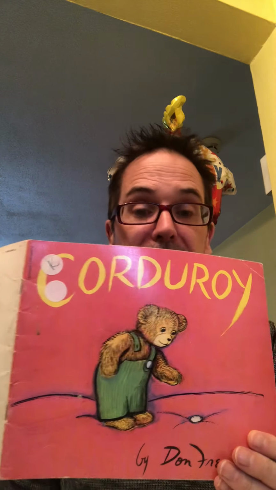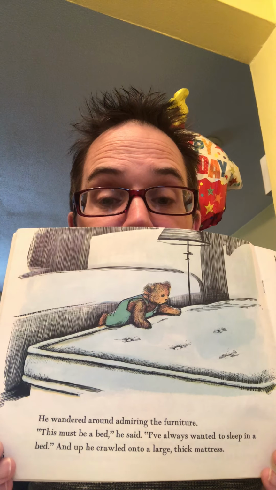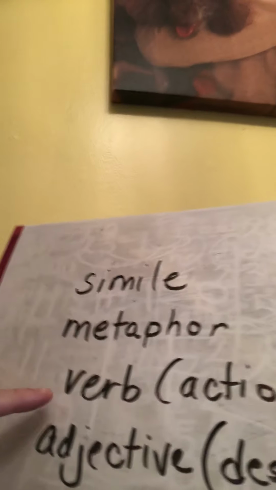Now in this book, Corduroy, that we read, it says he wandered around admiring the furniture. Wandered and admiring are action words. Okay? Action words are called verbs.